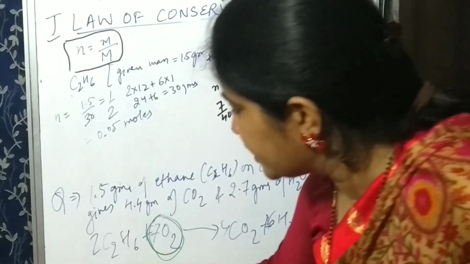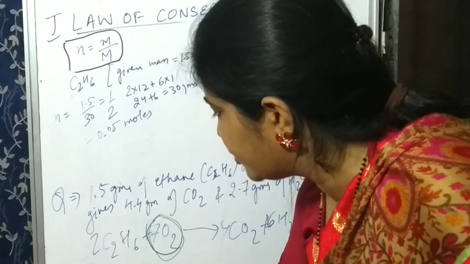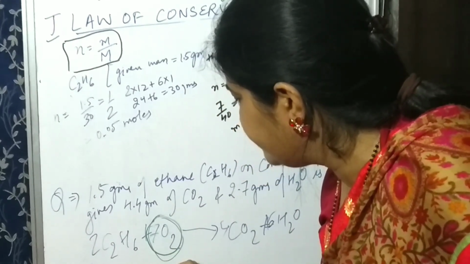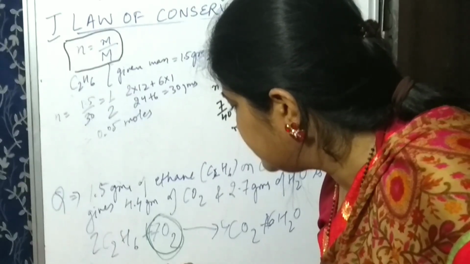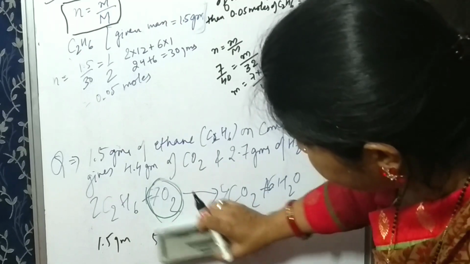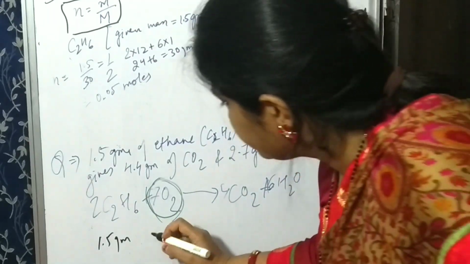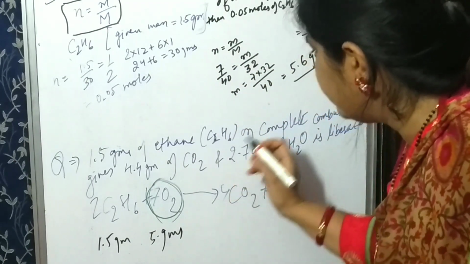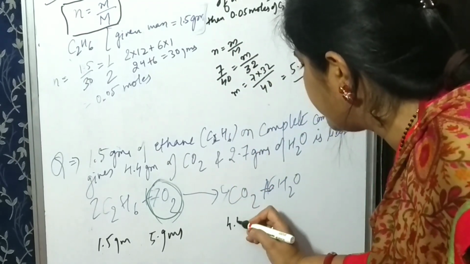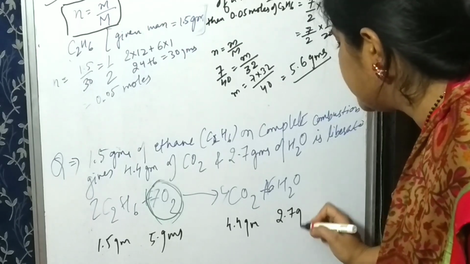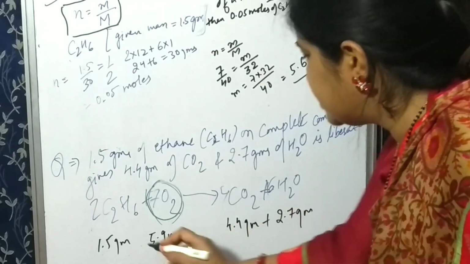So we know that ethane is 1.5 grams. We have got O2 5.6 grams, and CO2 given in the question is 4.4 grams, and water is 2.7 grams. Now you can add both the sides.